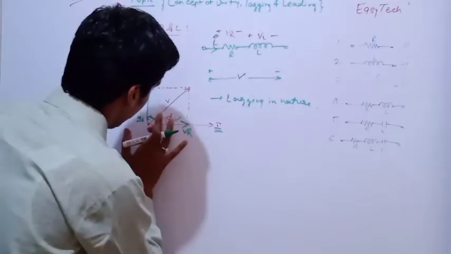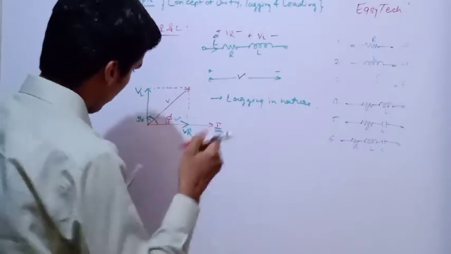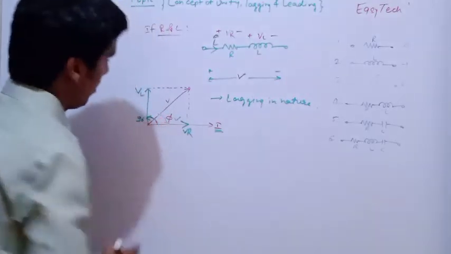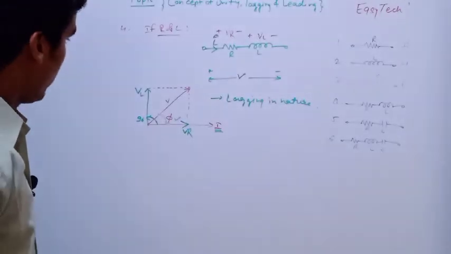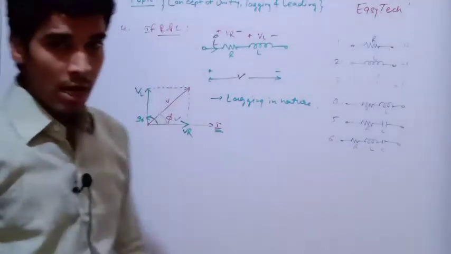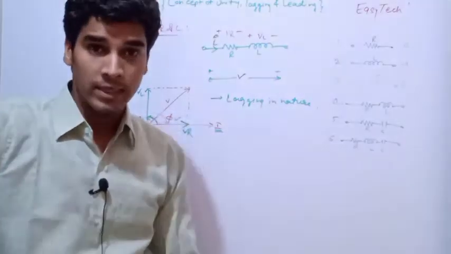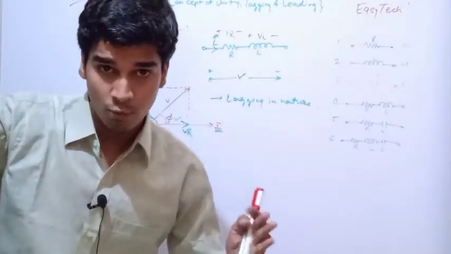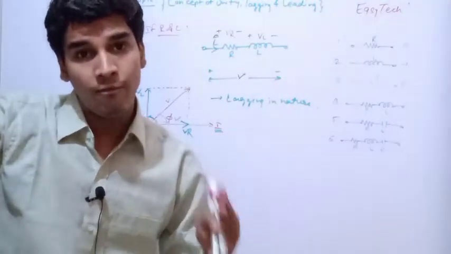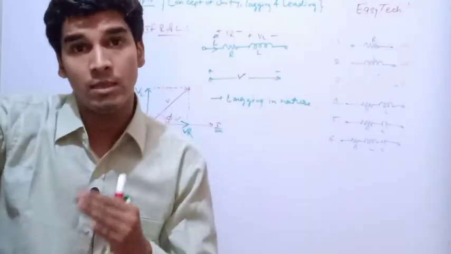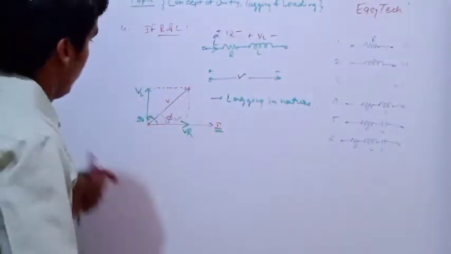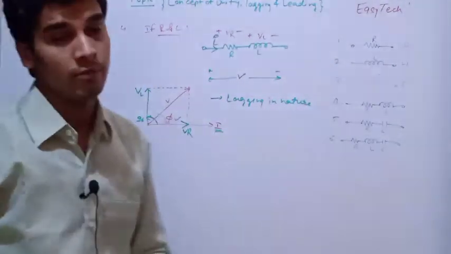You have to take the angle with respect to V and understand whether I is lagging or I is leading with respect to voltage. If current is lagging, the circuit will be in lagging power factor. If the I is leading, the circuit will have leading power factor. Now in case of R, the circuit will have unity power factor.